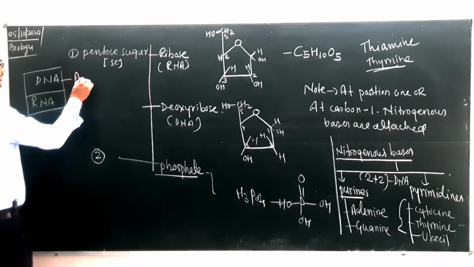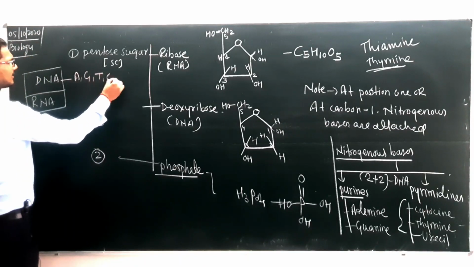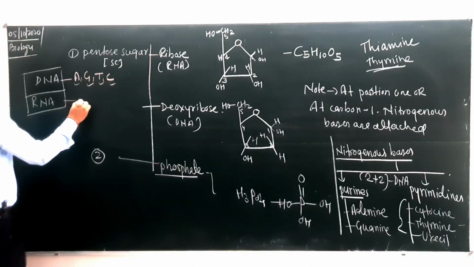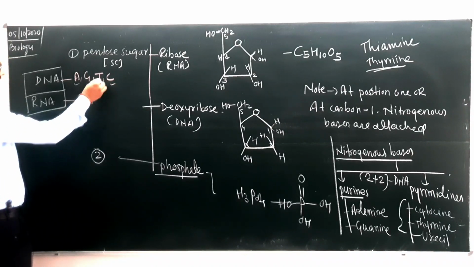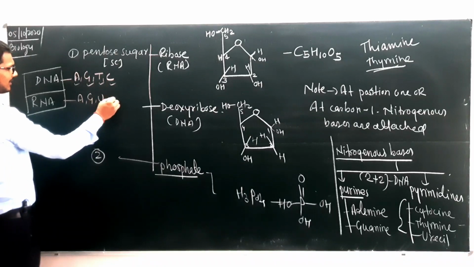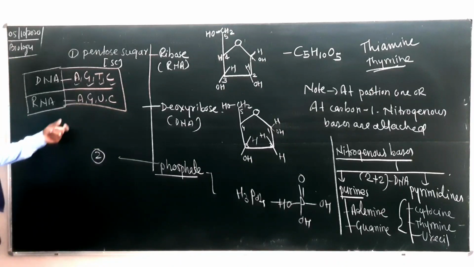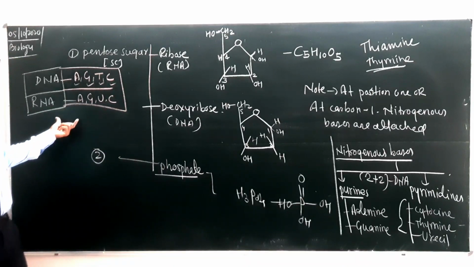डीएनए में क्या क्या है बेटा? AGTC, एडेनिन, ग्वानिन, थायमीन, साइटोसिन. Here adenine, guanine, at the place of thymine there is a uracil and cytosine as it is. So you have to remember, this is the basic difference you have studied in your lower classes.